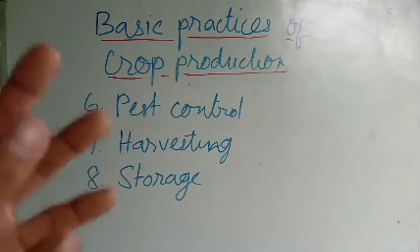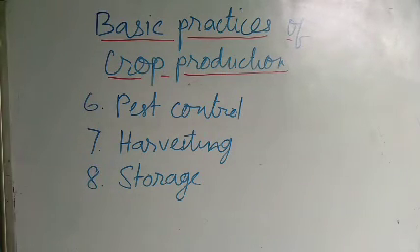We have to store. And once again, children, what are the basic practices of crop production? The first one is the preparation of soil, that is tilling or ploughing. The second is sowing of seed or preparing seedlings in a nursery. The third step is irrigation, we have to supply water. After that, adding of manures or chemical fertilizer to the field, so that the plant will grow well.